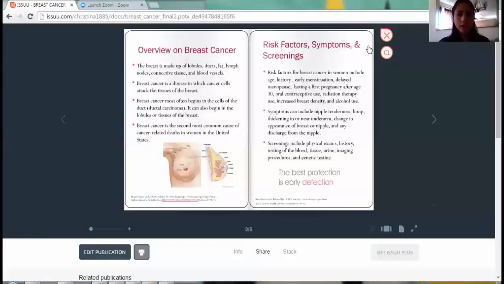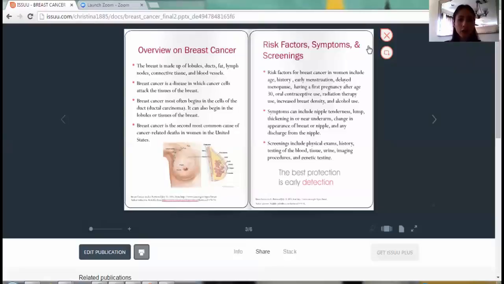Some risk factors for the development of breast cancer include age. The older you get, the higher your chances are for developing breast cancer. History, such as family history of breast cancer: you have a higher risk among women with close relatives who have breast cancer. Having a first-degree relative with breast cancer doubles your risk of getting it.